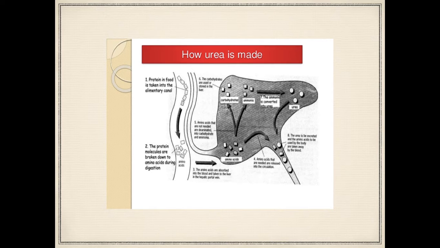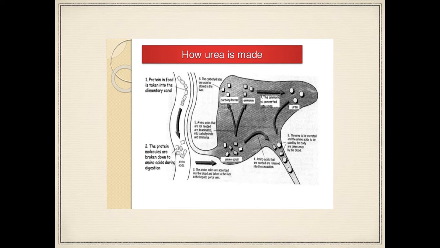Now, the fourth step is that amino acids that are needed are released into the circulation after detoxification by the liver. Now, these amino acids get carried around to all the cells in the body, which the cells then join to make proteins. Now, the fifth one is that amino acids that are not needed are deaminated into carbohydrates and ammonia.